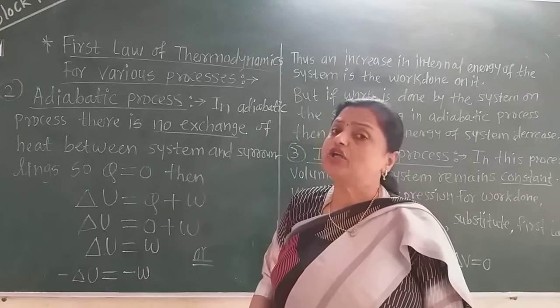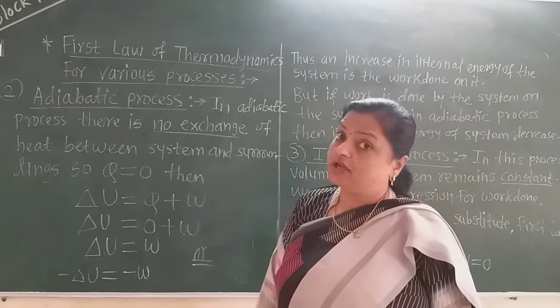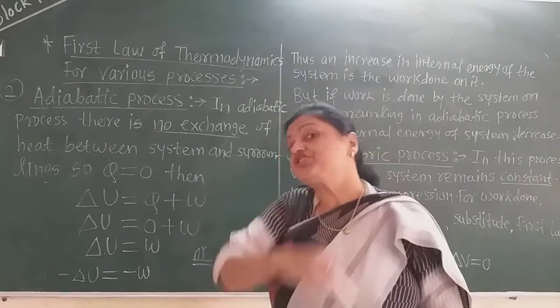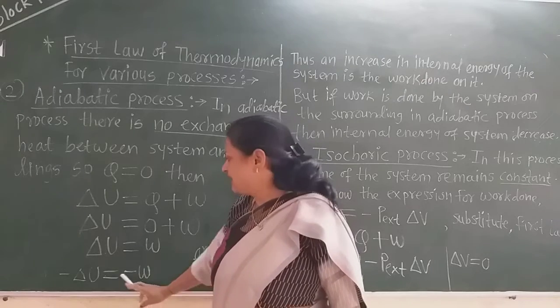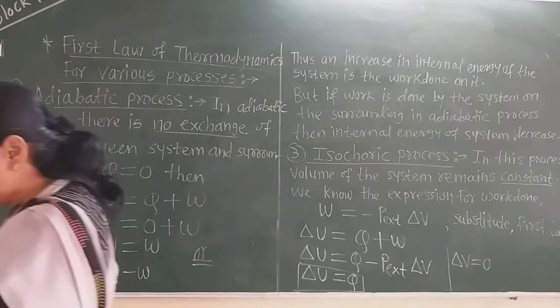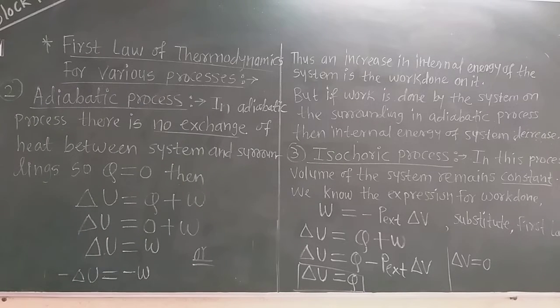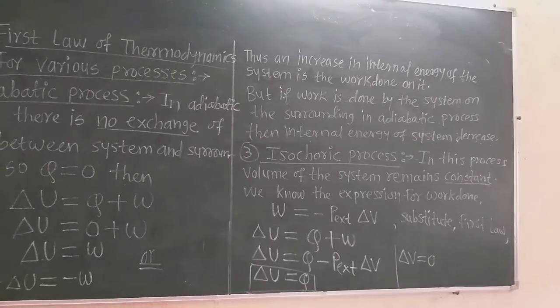If work is done on the system, then the internal energy of the system increases. But if work is done by the system on the surroundings, then it is negative work and the internal energy decreases. Now how does this internal energy decrease? When work is done by the system on the surroundings. Now see on the blackboard.